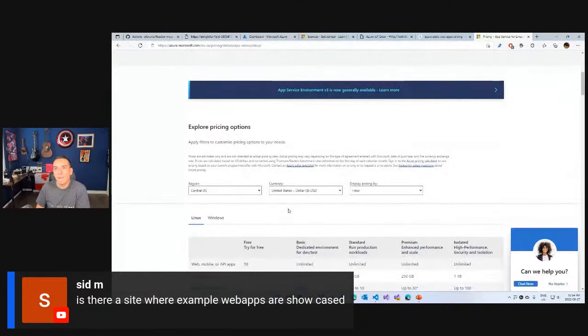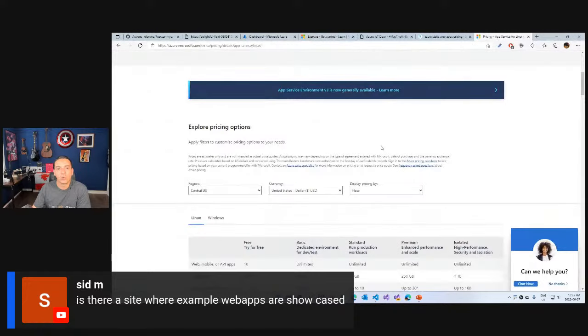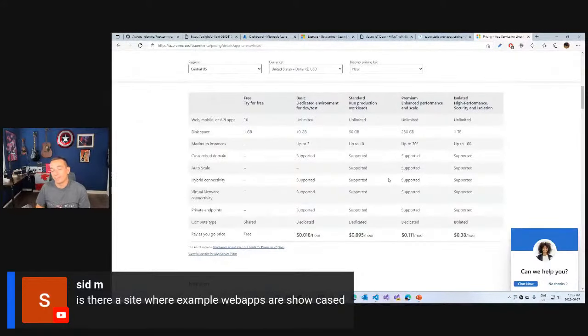So I don't know if it's a site where you can see what you can have. I go back here and suggest, take a look at this, take a look at your scenario, take a look at one of these, and you are going to find a lot more static web app services demos that you can use.